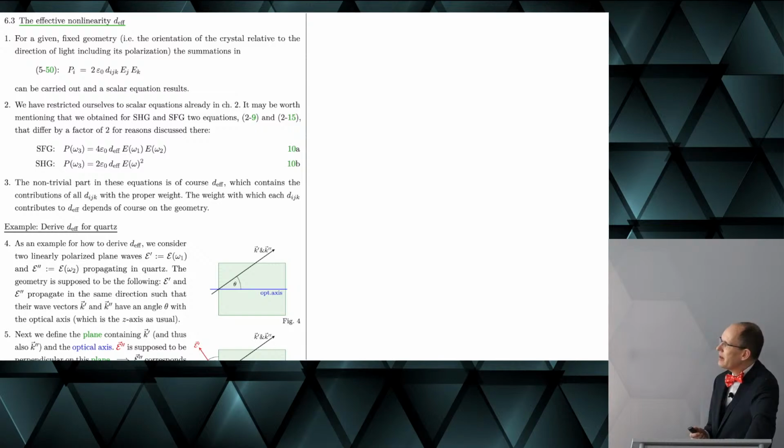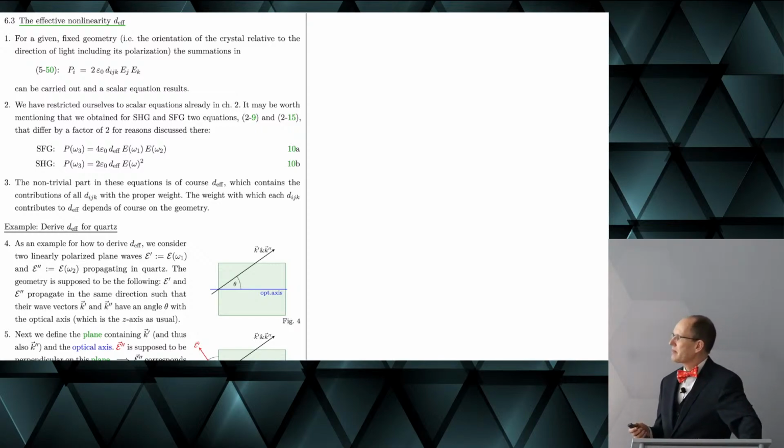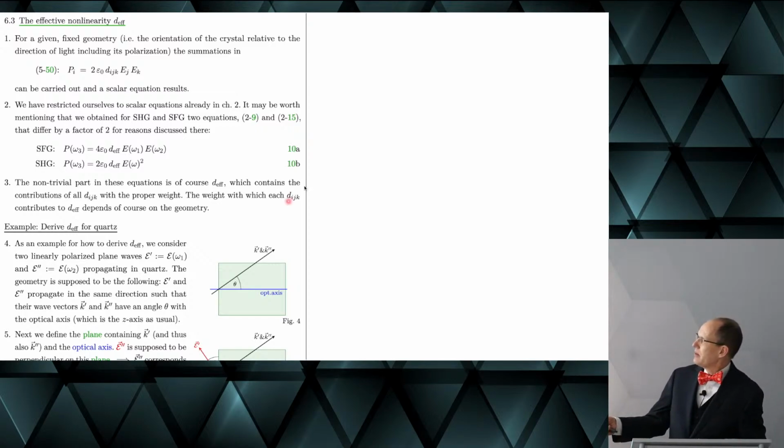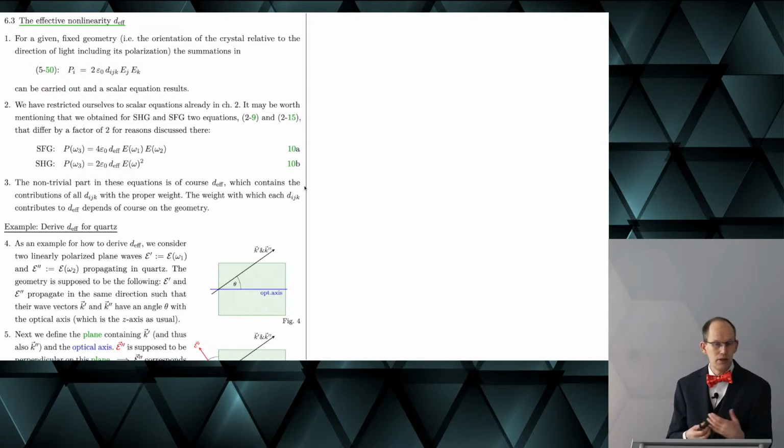Okay, so the effective nonlinearity. Again, for a given fixed geometry, which means the orientation relative to the direction of the light, including the wave vector and the polarization. So if this is fixed, then the summations in this definition can be carried out, and we get a scalar equation, right?